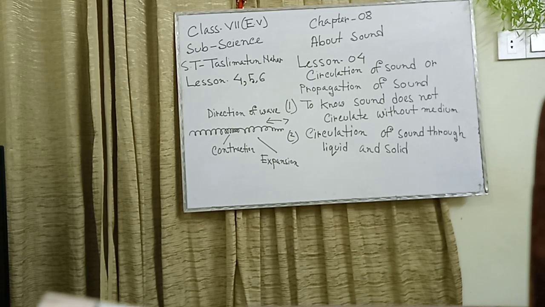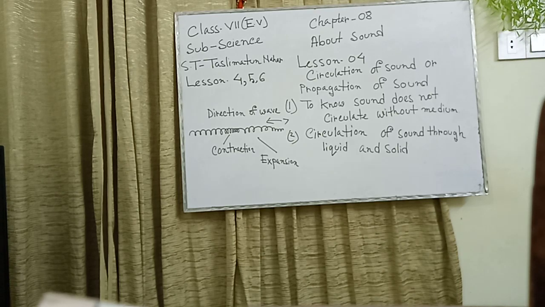Now please everyone note this line. Wave. What is a wave? The movement created by the vibrating particles of any medium, which is circulated through a medium, is called a wave. Take a long spring, strike its one end and you will find that as a result of its contraction and expansion, it circulates energy. The wave of sound circulates in the same way.